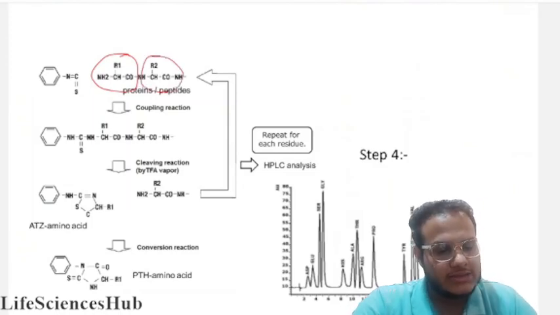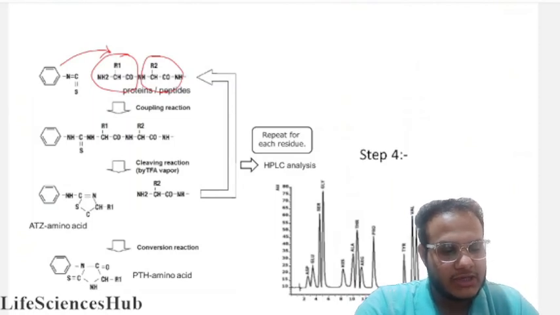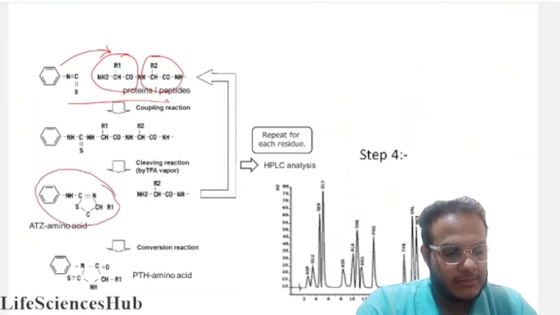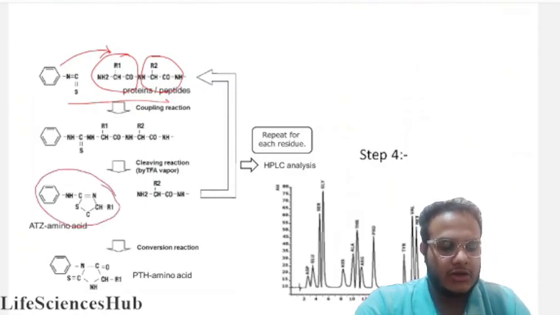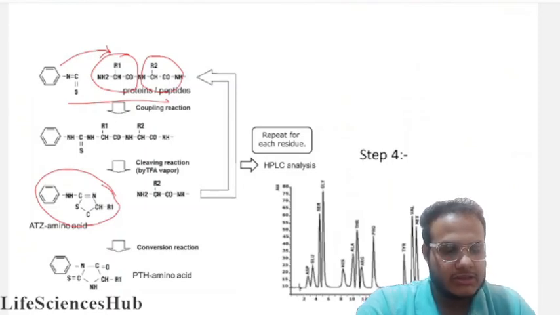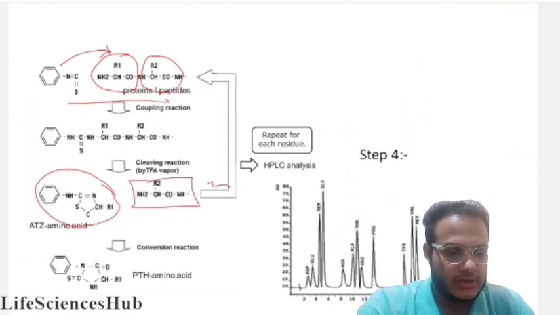So this is phenyl isothiocyanate, it binds to this, the coupling reaction takes place. After coupling, the cleaving reaction takes place. Then the first amino acid, ATZ amino acid derivative, comes out with the first amino acid. Now the second amino acid and the long chain is still there.